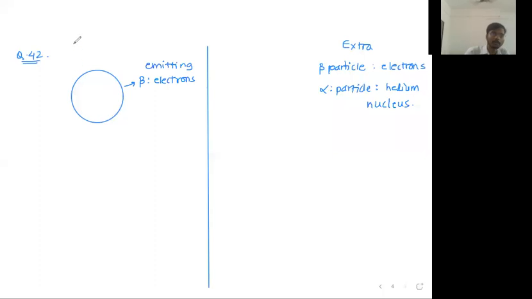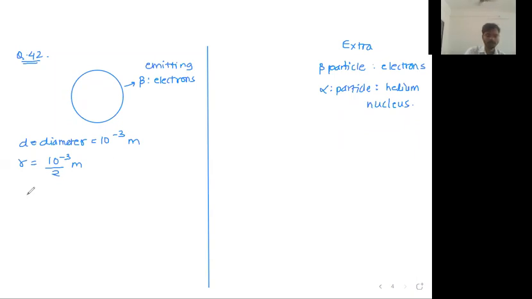Okay. The diameter of the metal sphere is equal to what? d, the diameter, is equal to 10 raised to minus 3 meter. So we can write the radius as 10 raised to minus 3 upon 2 meter. Okay sir, fine. This metal sphere is emitting the beta particles at a constant rate of 6.25 into 10 raised to 10 particles per second.